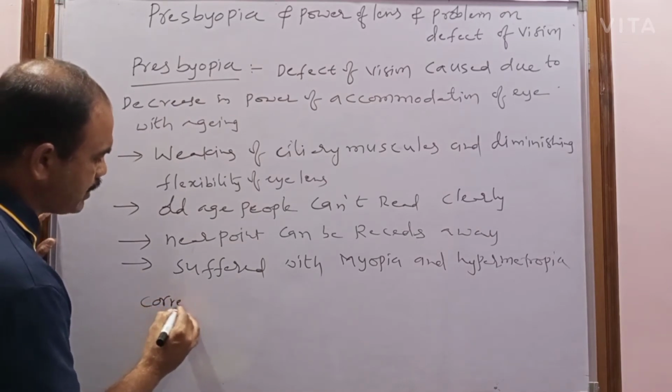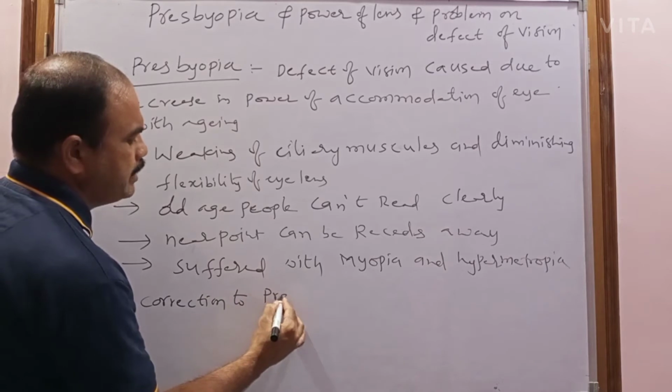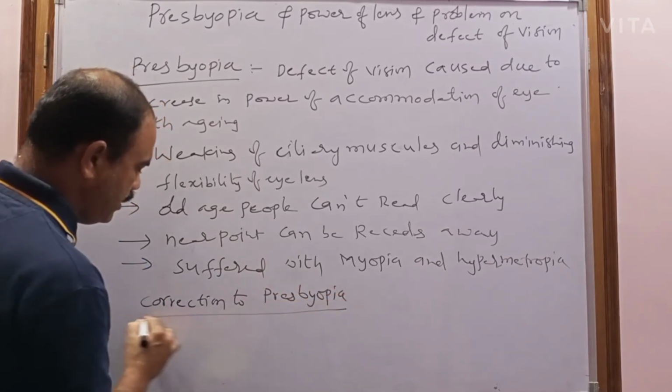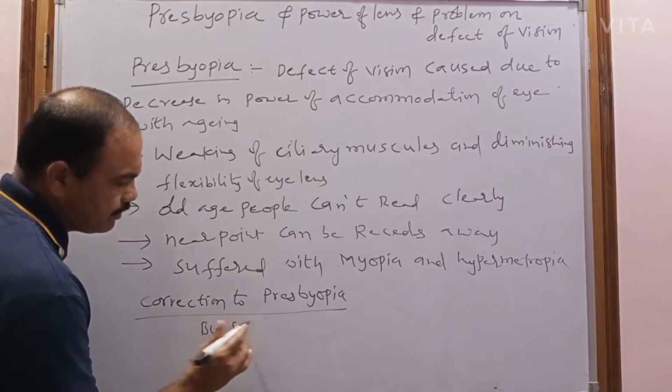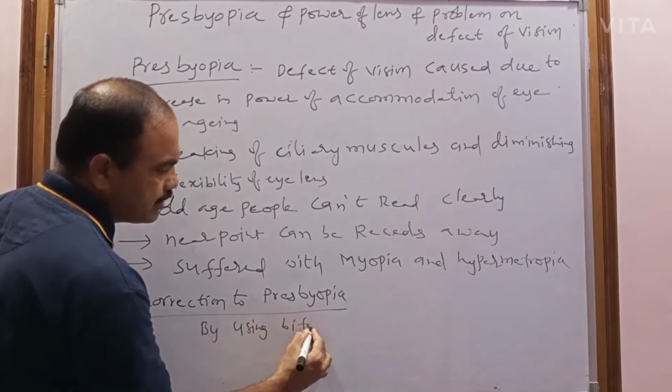Next, come to the correction of presbyopia. It can be corrected by using bifocal lenses.